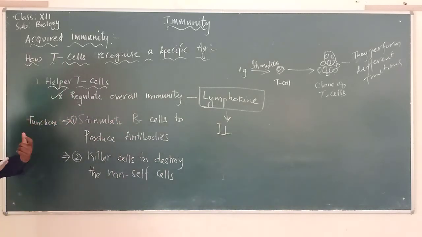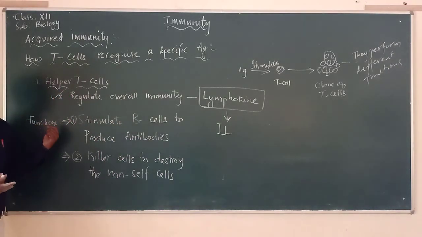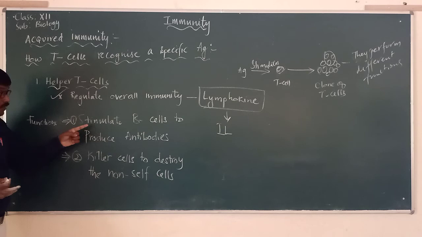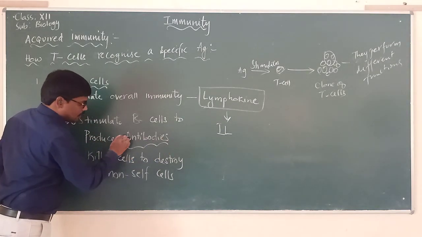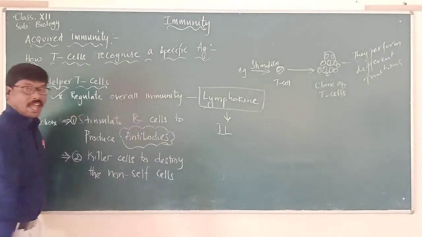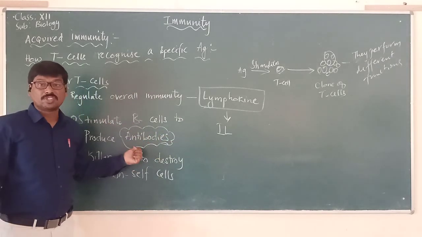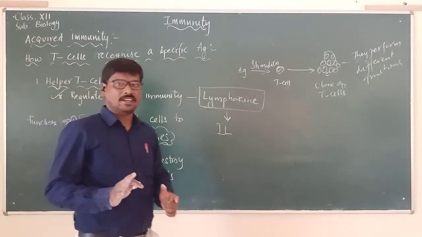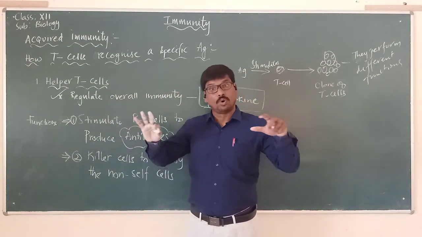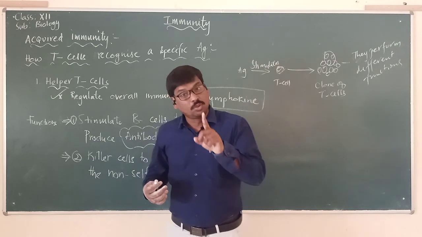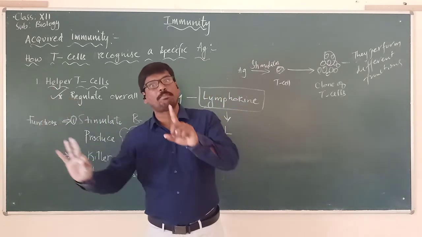Now what is the function of these helper T cells? Helper T cells help in stimulating the B cells to produce antibodies. So you have to understand that even though they control the overall immunity, they cannot directly attack a pathogen.